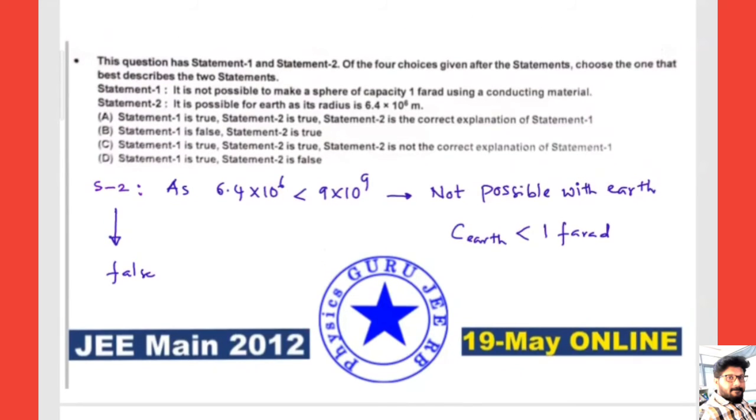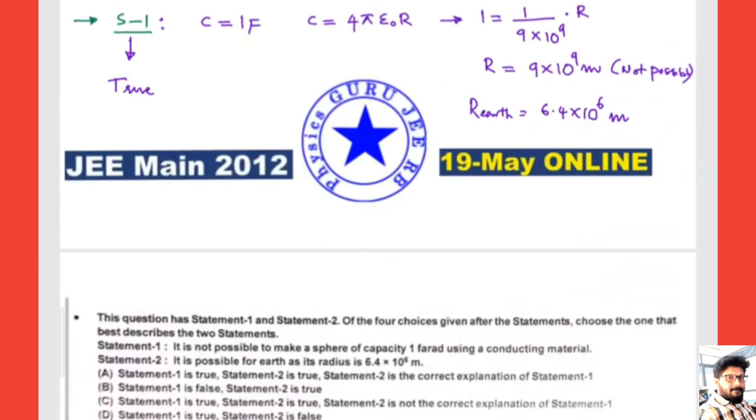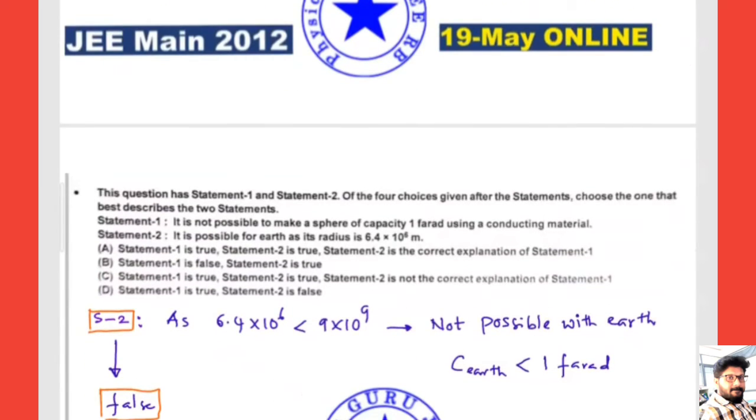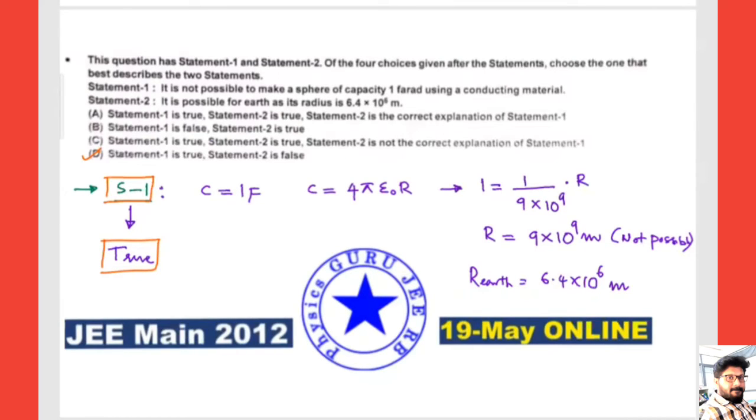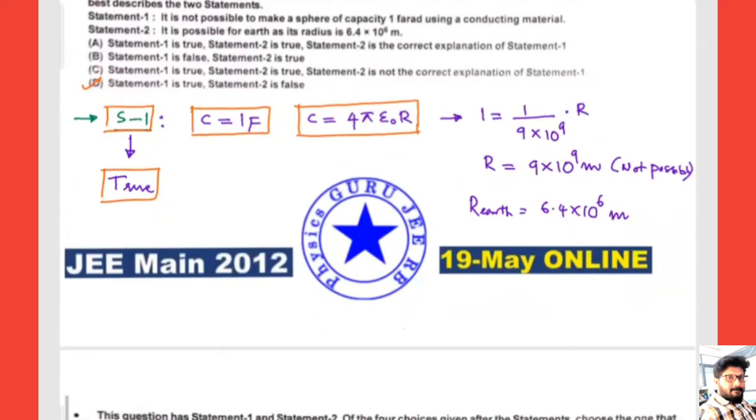Hope this is clear. So statement 2 is false and statement 1 is true. So what option matches this? D is the correct answer: statement 1 is true and statement 2 is false. What we used here: a capacitance of 1 farad. The capacitance of a spherical capacitor is C equals 4 pi epsilon naught R. To get 1 farad, the radius of that sphere should be 9 into 10 to the power of 9 meters.